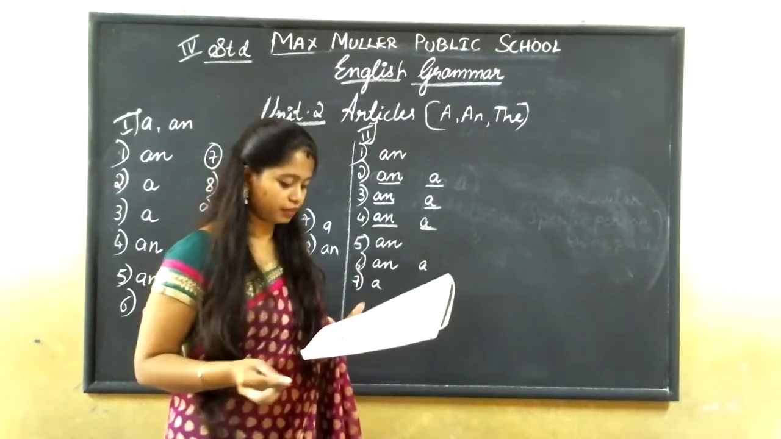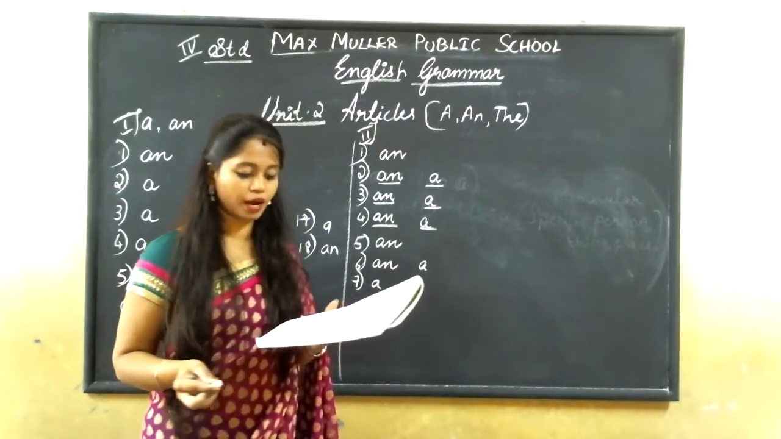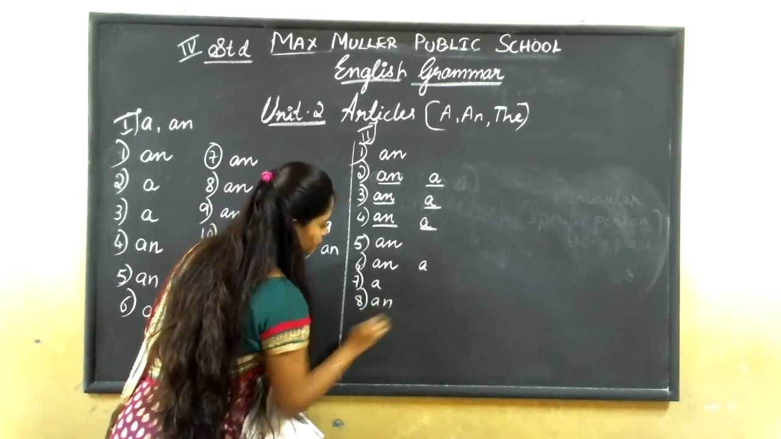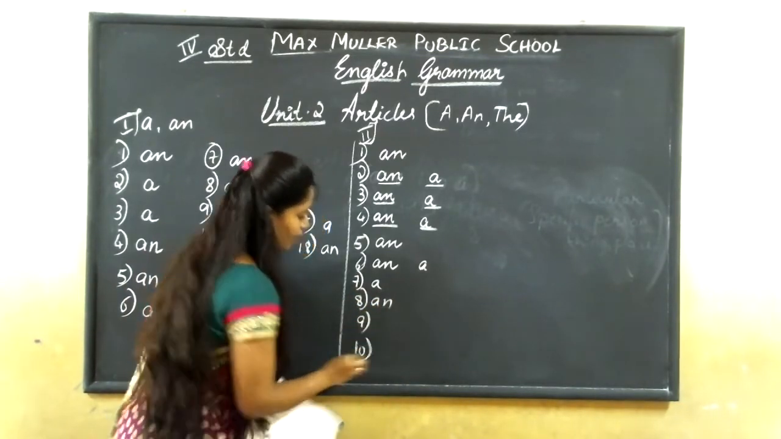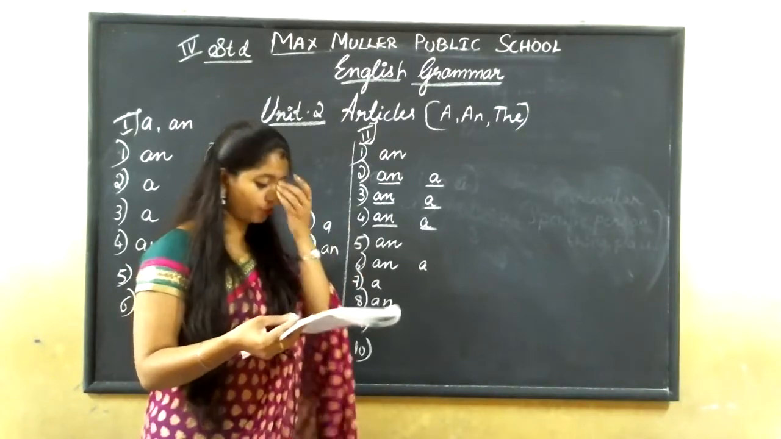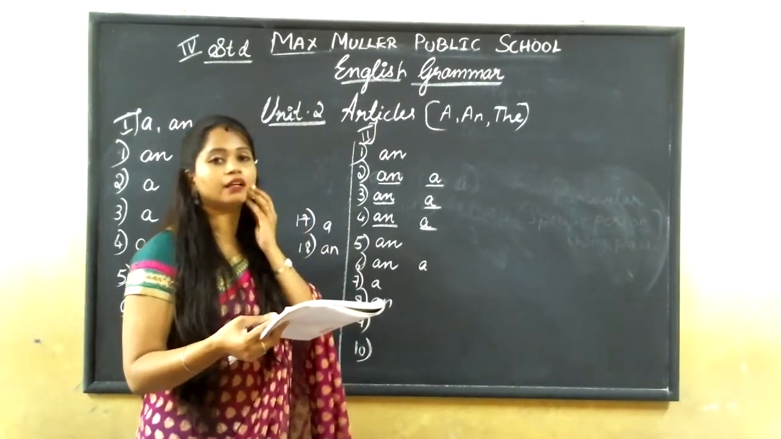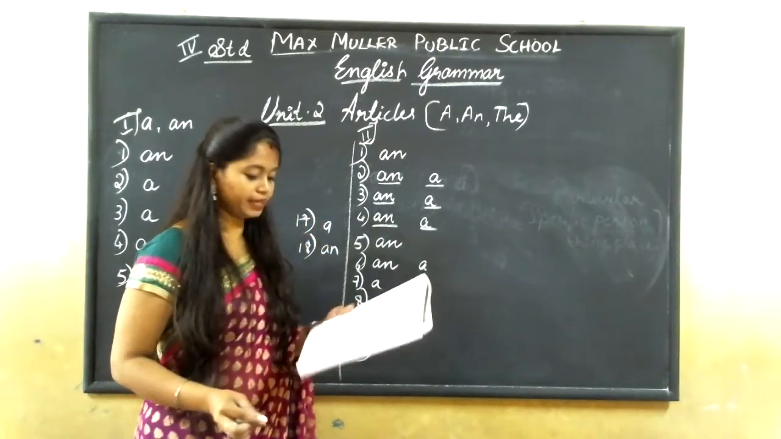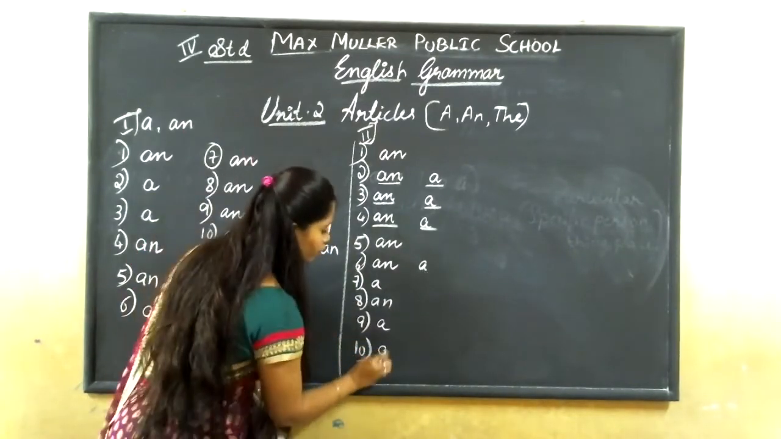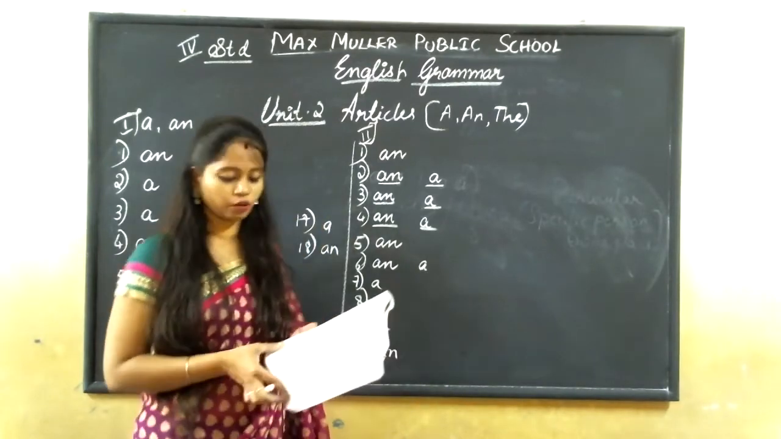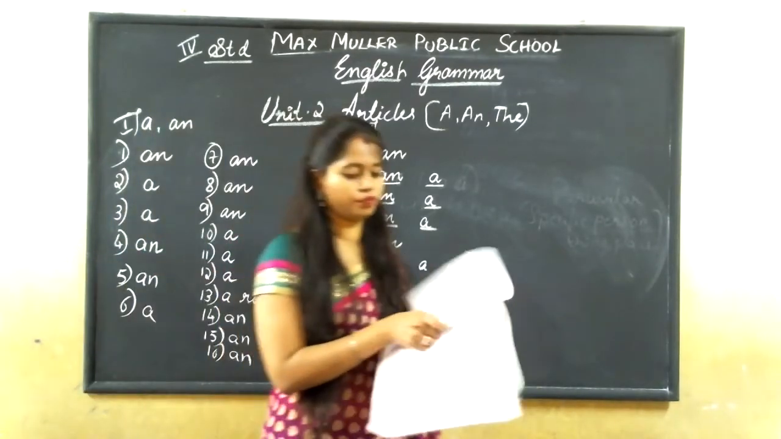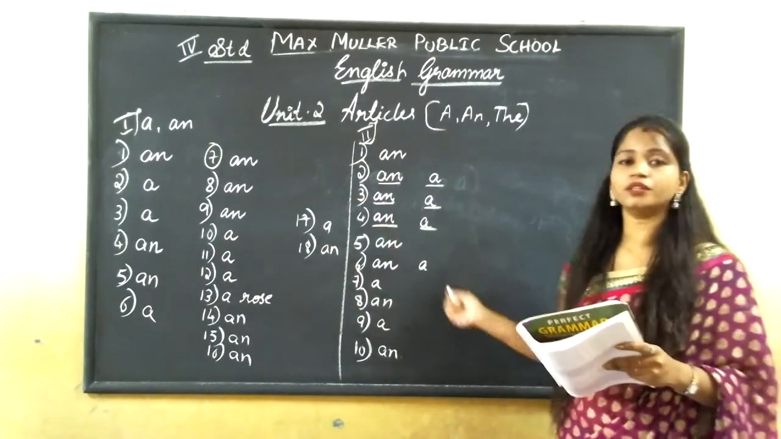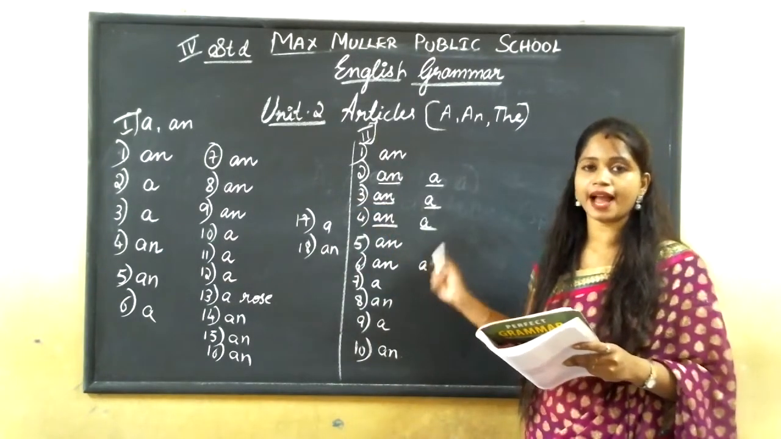A man. My grandpa is going to undergo an operation tomorrow. I'm hungry. Give me a sandwich. There is an owl on the roof. Okay. Till here, you have understood how to use a and an.